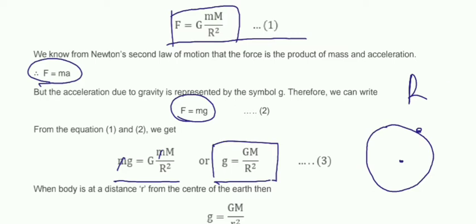If it is above the surface, then the distance will be taken as r, not the radius of the earth. So we can write g equals GM by r square. Clear everyone?